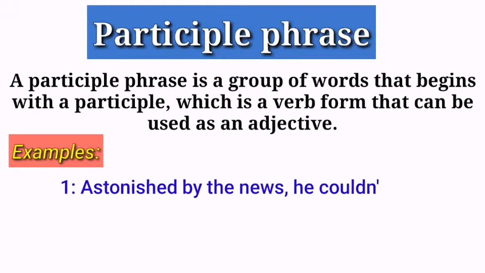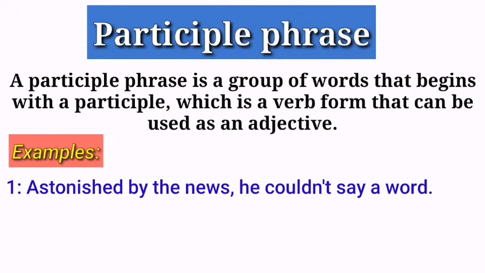Astonished by the news, he couldn't say a word. Look at this sentence, the group of words, astonished by the news, is a participle phrase. But the question is, how? Recall the points as we have mentioned that a participle phrase would be a group of words. So, you can see this is also more than one word. Or, you can say, it is a group of words.